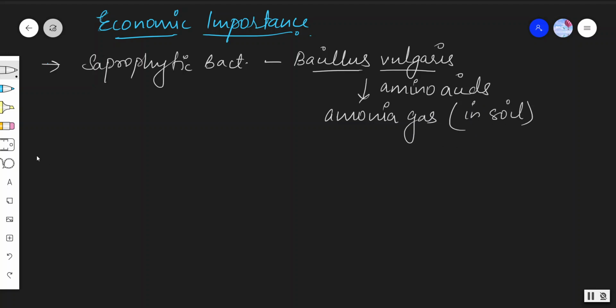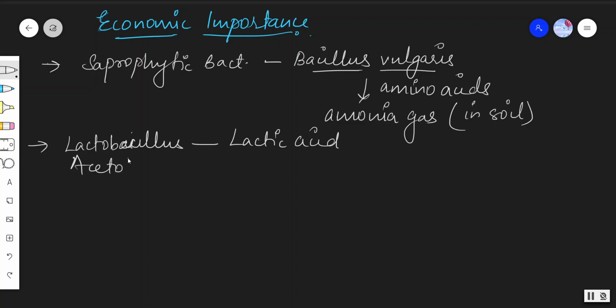Next comes Lactobacillus, which helps in the production of lactic acid, same as Acetobacter, which produces acetic acid.